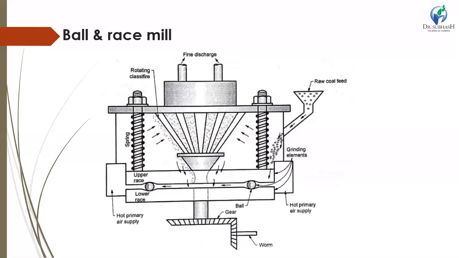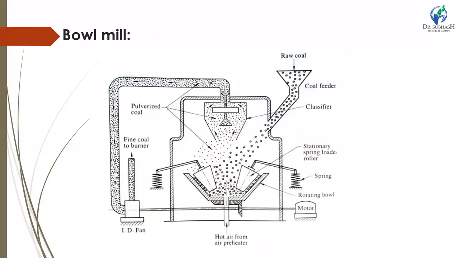There are some disadvantages. It has greater wear compared to other pulverizers. It can leak fine coal into the boiler room, as the casing of the pulverizer is working under pressure. So these were the advantages and disadvantages of the ball and race mill. Now next we will see about the ball mill. The diagram of the ball mill is shown.